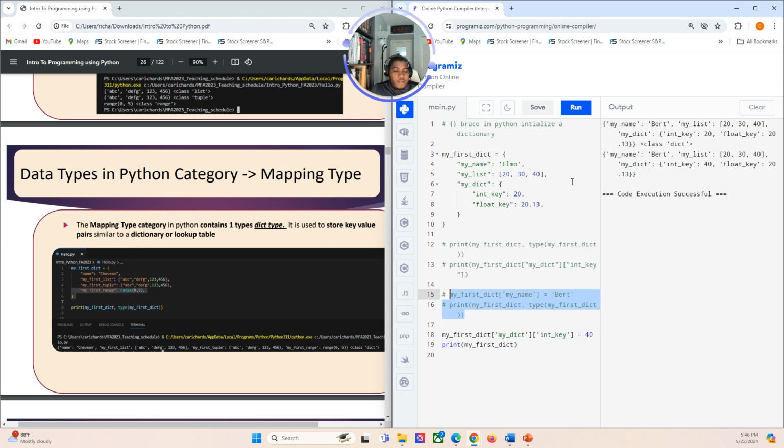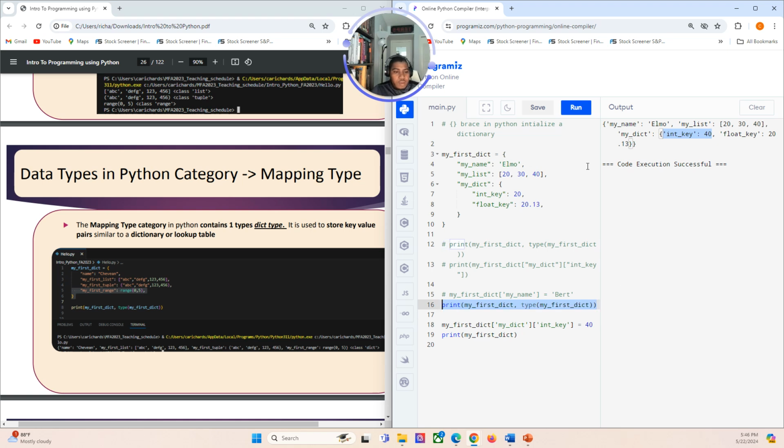So we've looked at updating a single variable, and this is like a double access here. Okay, so now the int key is now 40. Let me print the first one here. And the previous key was 20, so 20 to 40. So that's how you update a variable in a dictionary. You have to use the keys to update.